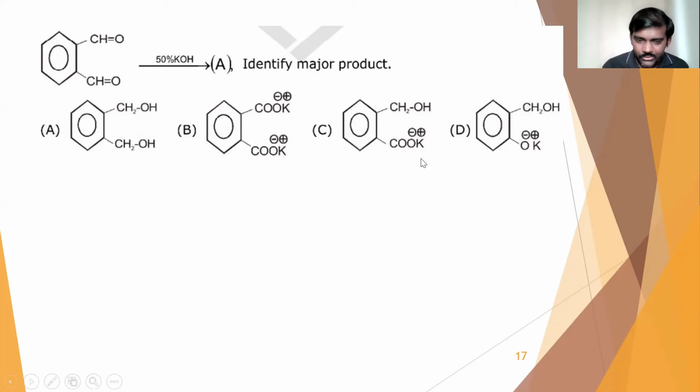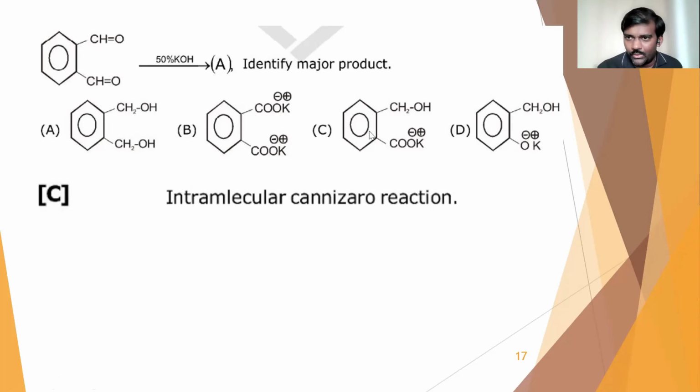So option C is the correct answer, and this is an intramolecular Cannizzaro reaction. Generally the Cannizzaro reaction takes place between two different aldehydes or ketones which do not have alpha hydrogen, but now within the same molecule it is happening. That's why we call it intramolecular Cannizzaro reaction. So that is question number 6.